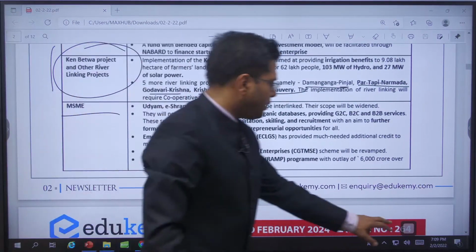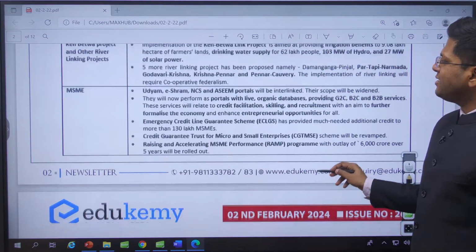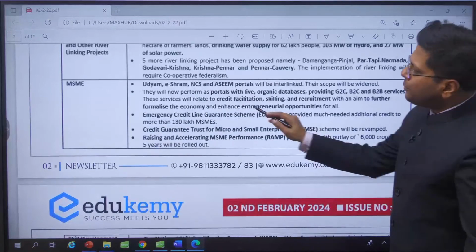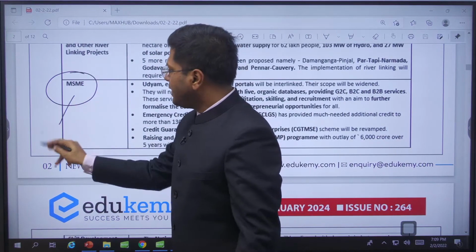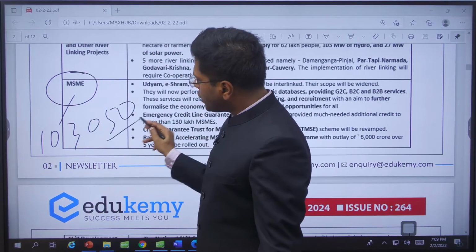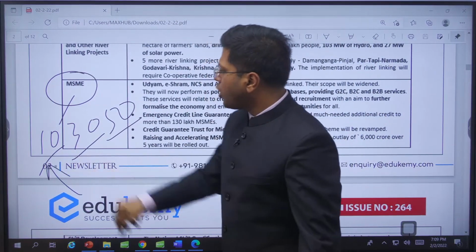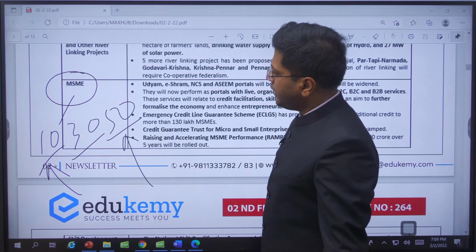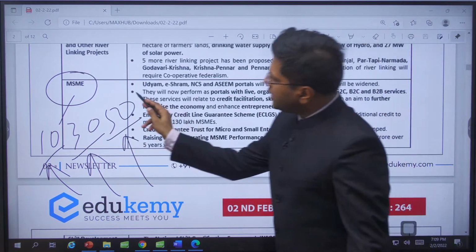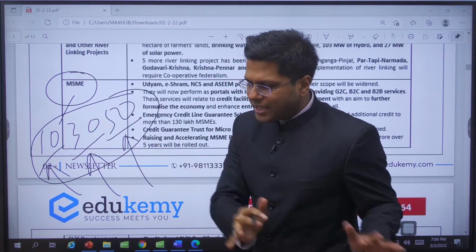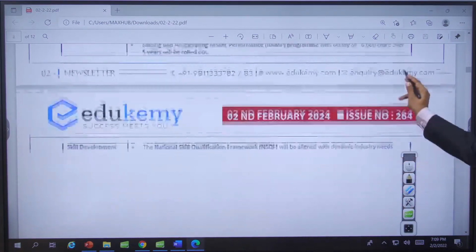MSME credit line will be enhanced, right? Portals will be created so that people receive finances, emergency credit at adequate time. So now look at this, MSMEs. Connect this with the data that I always mentioned, 10, 30, 50. Part of export, part of GDP, part of the employment. 10 crore of employment, right? Almost 50% of export, almost 30% of India's economy, GDP. So considering these components, the knowledge that you already had, add this knowledge to it, right? That we are trying to look at digitizing the MSME portals.